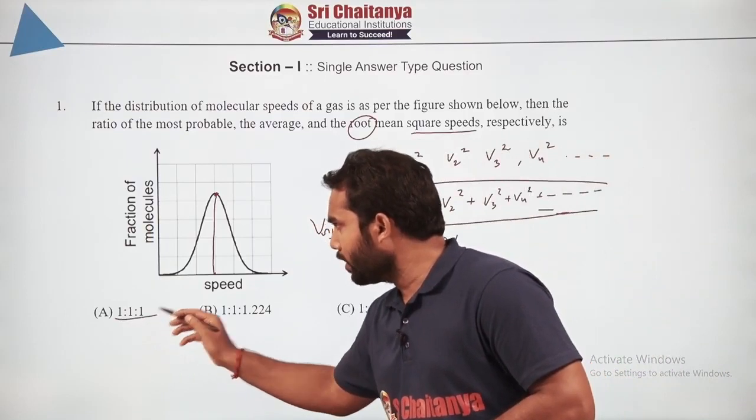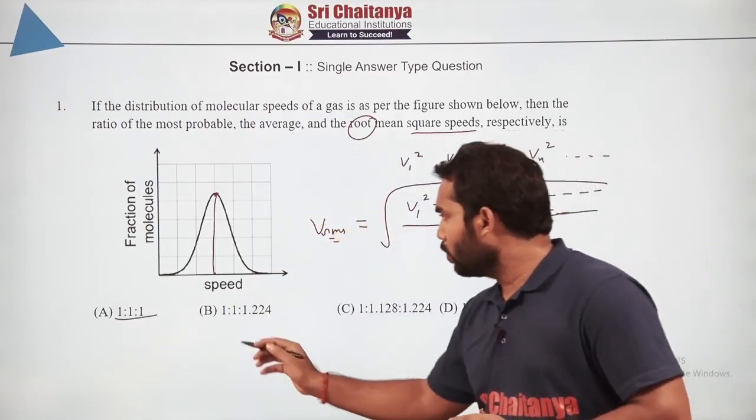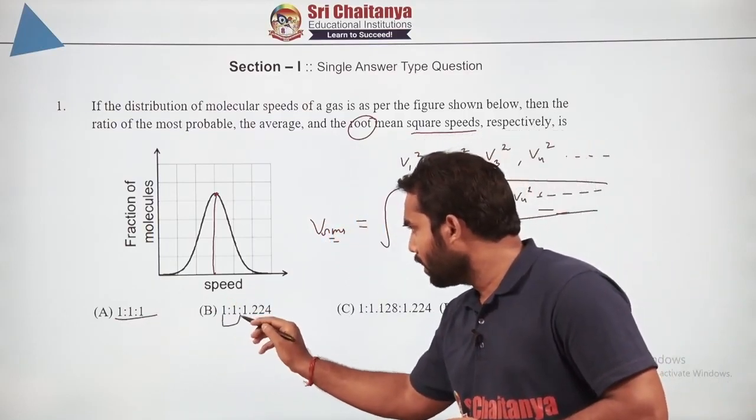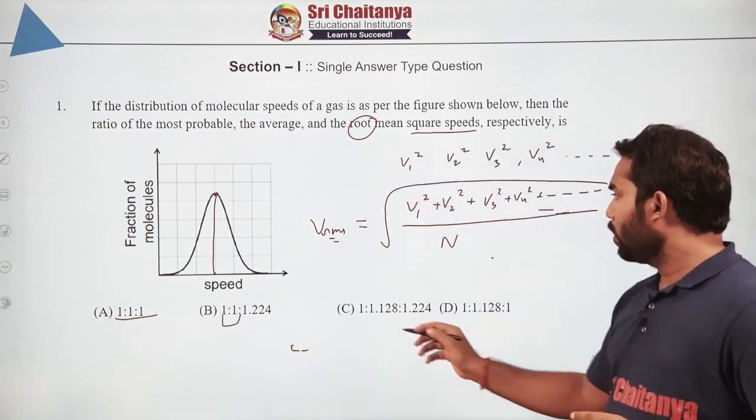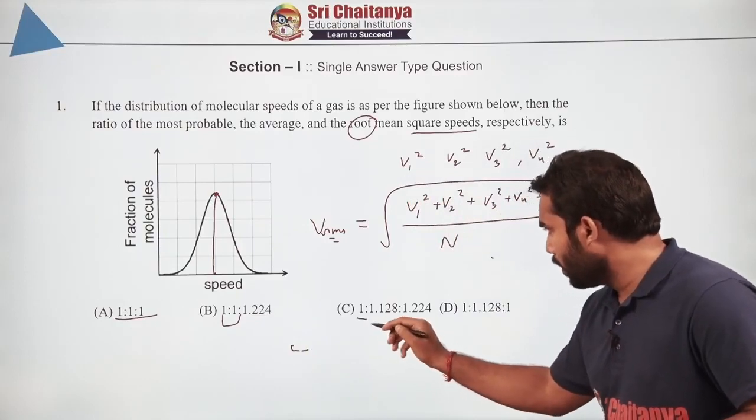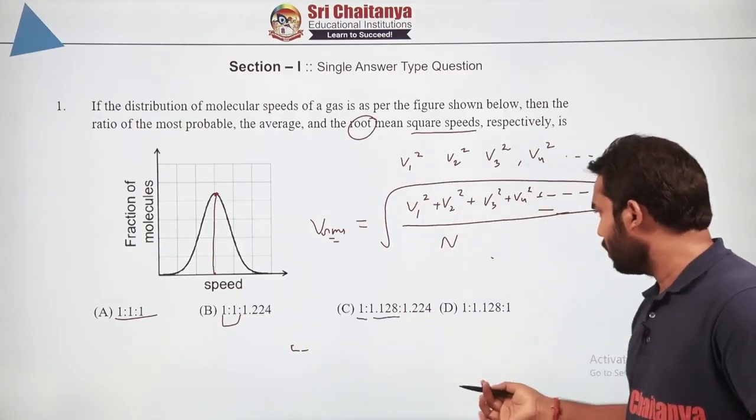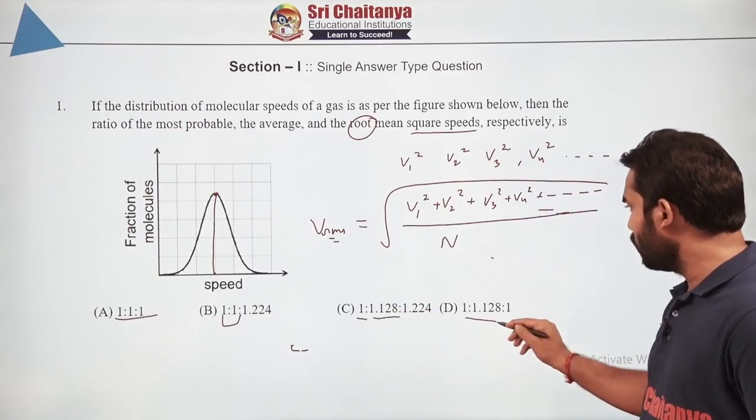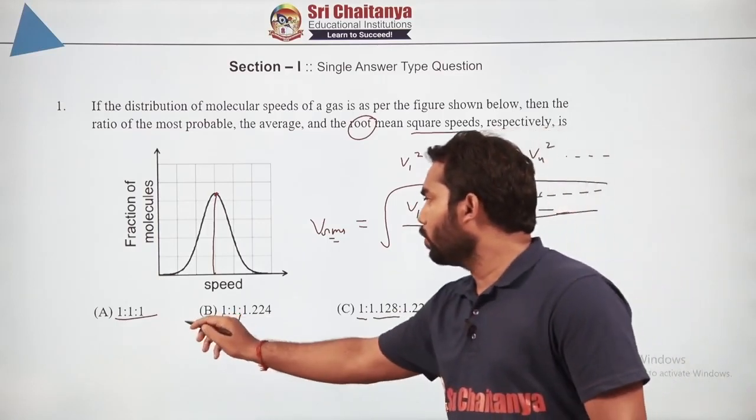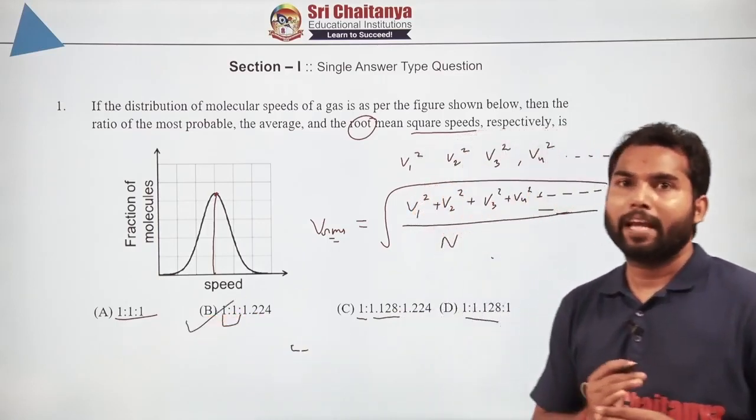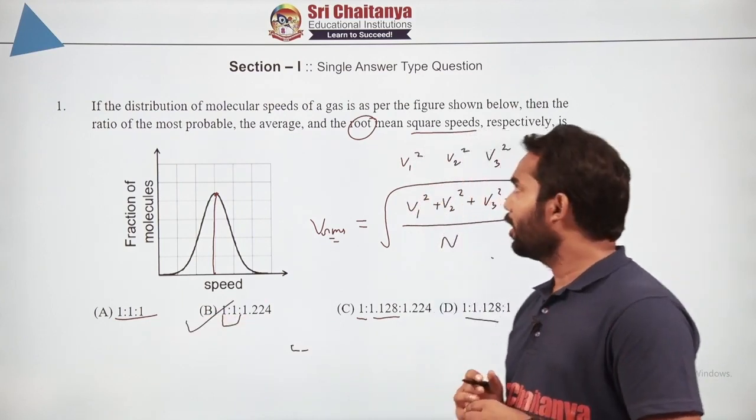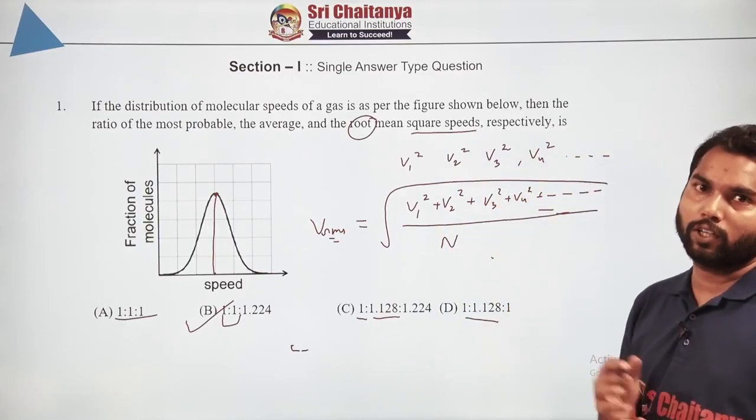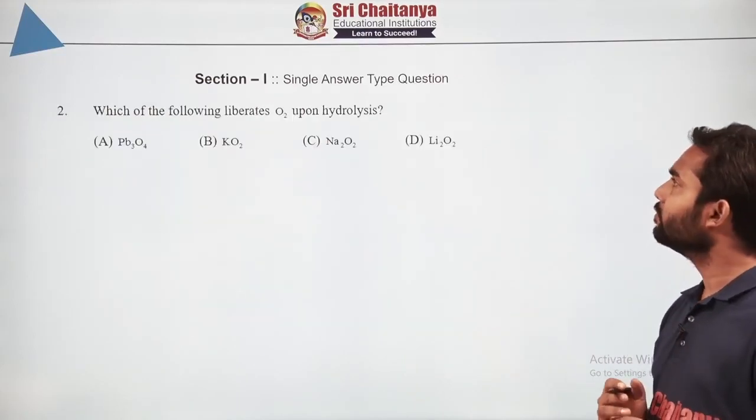See here 1:1:1, and if you look at here, this is 1:1 and thereafter it is 1.224. Look at these, 1:1.128, obviously not correct. Here also, so the correct answer will be only B, where the average speed and the most probable speed are equal. I hope you understood this. So let's go to question number 2.